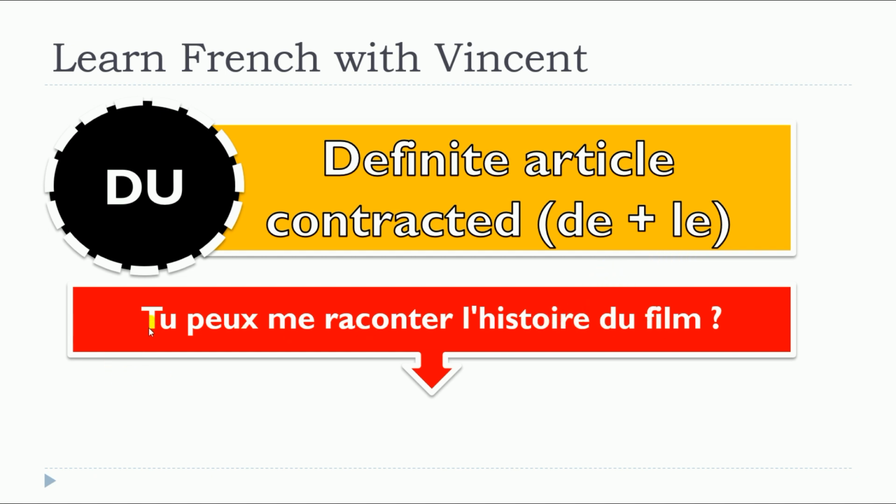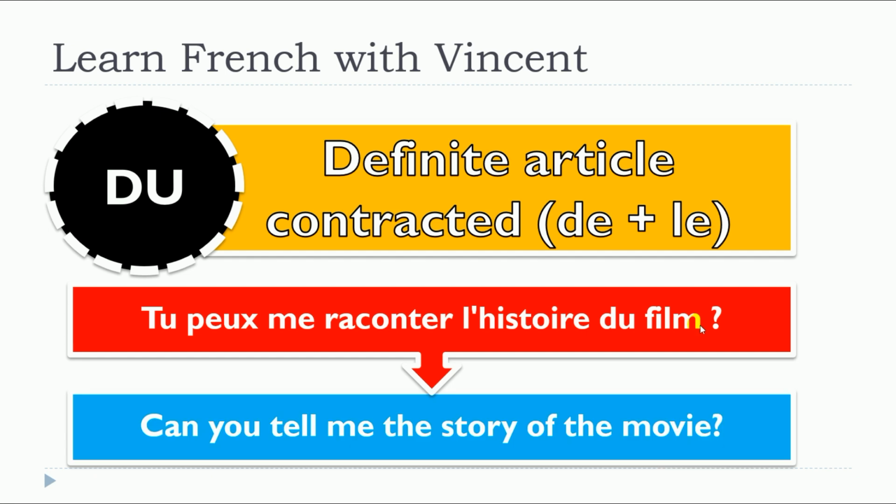And so the example here, tu peux me raconter l'histoire du film. So in that case, du is clearly not the partitive that we saw previously, but in that case, du is the preposition de that is combined with the article le, masculine, remember, and then it will become du.